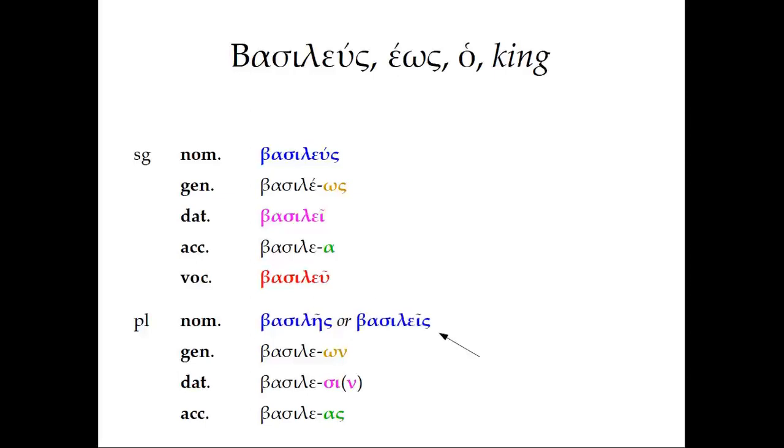So that es is going to be contracted to either basileis with the eta, or basileis, pronounced basically the same, with the epsilon iota diphthong. In the dative plural, we're also going to see some contraction and the upsilon creep back in there, so basileusin instead of basilesin.